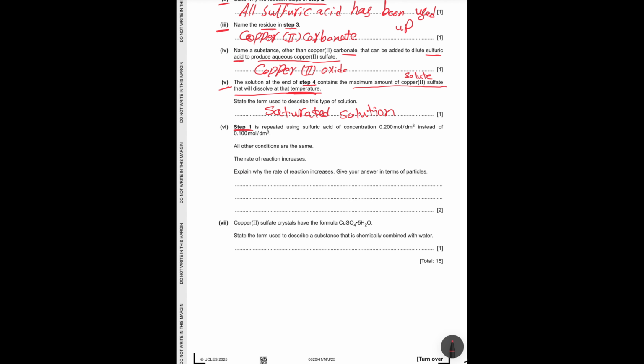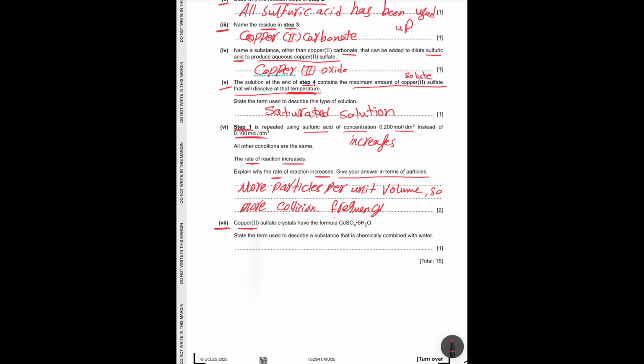Step 1 is repeated using sulfuric acid of concentration 0.200 mole per decimeter cube instead of the first concentration. So it means the concentration here increases. So what happens to the rate of reaction? The rate of reaction increases. Explain why rate of reaction increases. Give your answer in terms of particles. So more acid particles per unit volume make more collisions per unit time. So it increases the collision frequency. So we can say that in the answer.